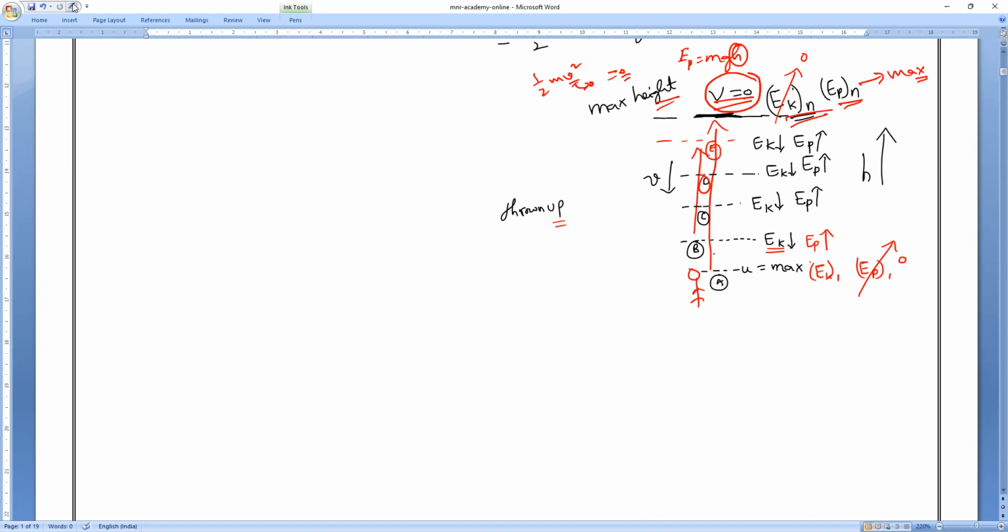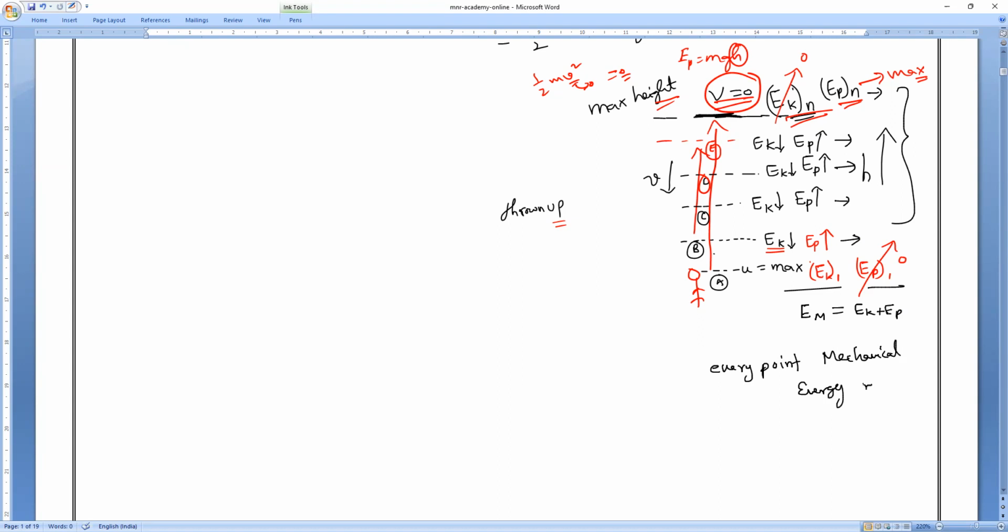Now, at this point, I will add: the total energy, or mechanical energy, equals kinetic energy plus potential energy. At every level, at every point, the mechanical energy remains what?